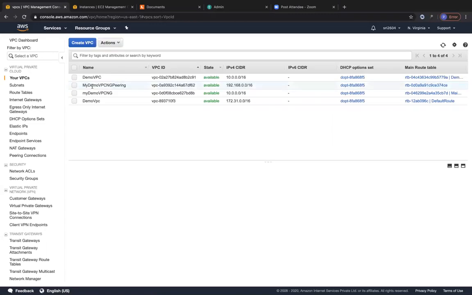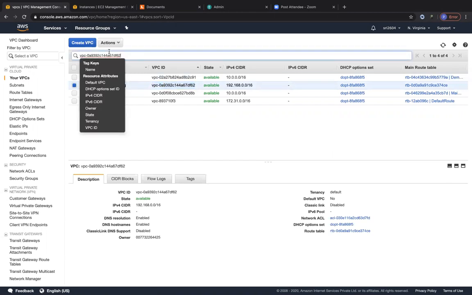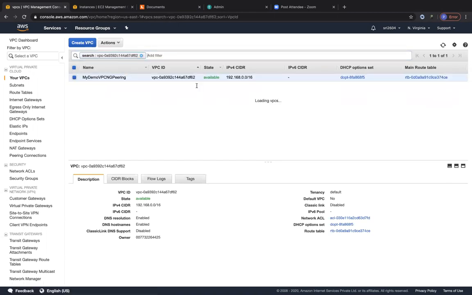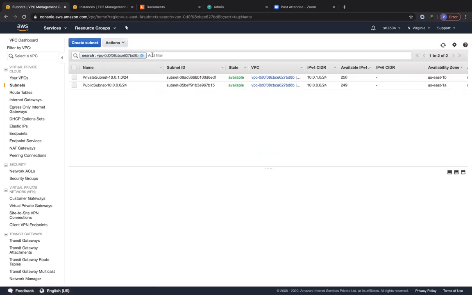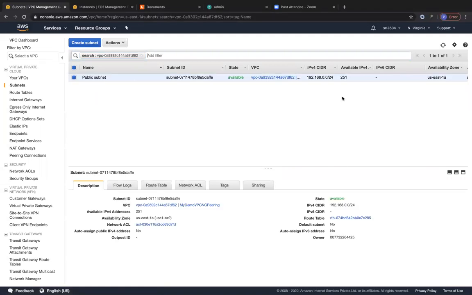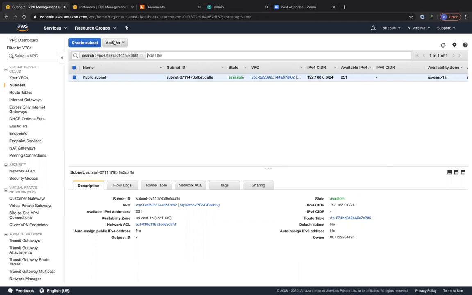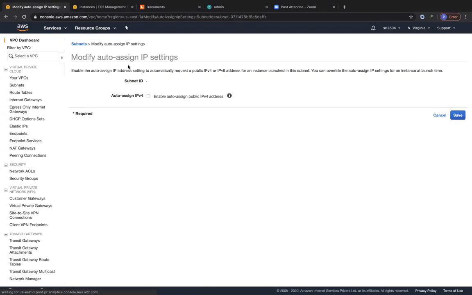So let's go ahead and walk through this VPC. Let's look at our peering VPC. Let's filter based on this one. So we have our peering VPC over here. This peering VPC has subnets. It has created only one subnet for this peering VPC, right? It's created only one public subnet. And you can see over here, the auto assign public IP is still no. So let me go ahead and modify that. Let me modify auto assign IP settings.